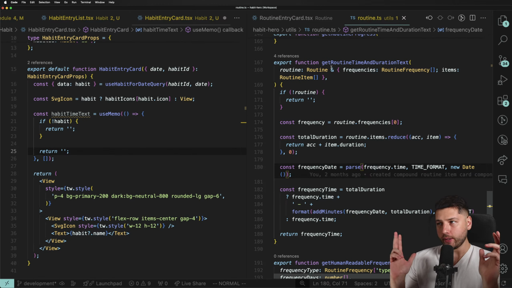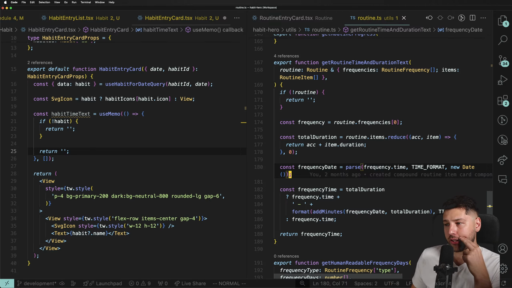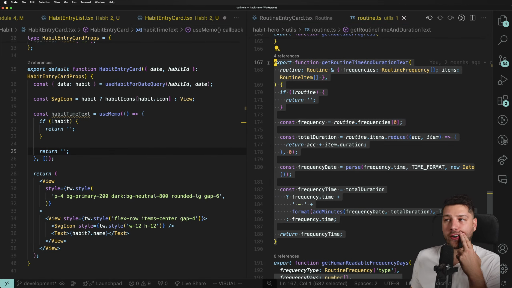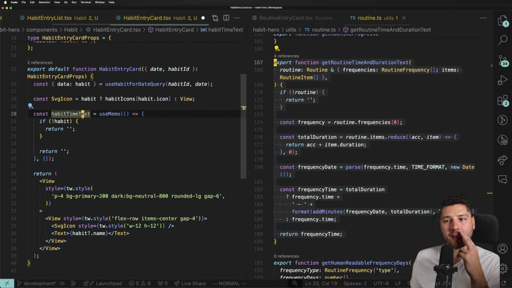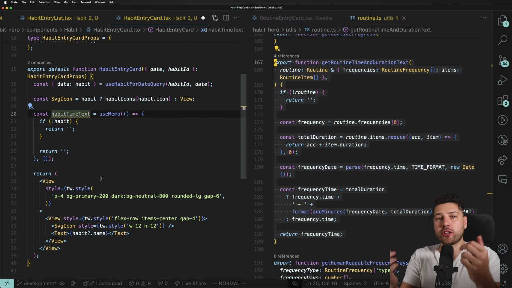I'm using those items to figure out how long your actual routine is. We don't need that inside of habit because a habit is a singular thing. You have one habit and it doesn't have subtasks, at least not now. We could maybe add that in the future.